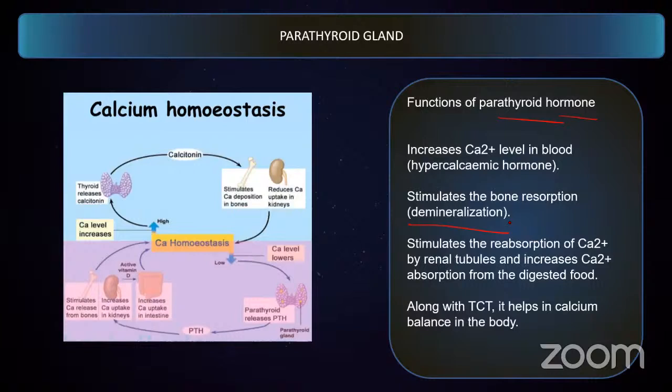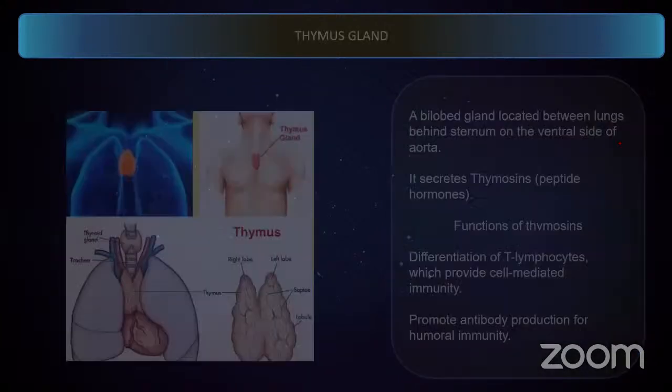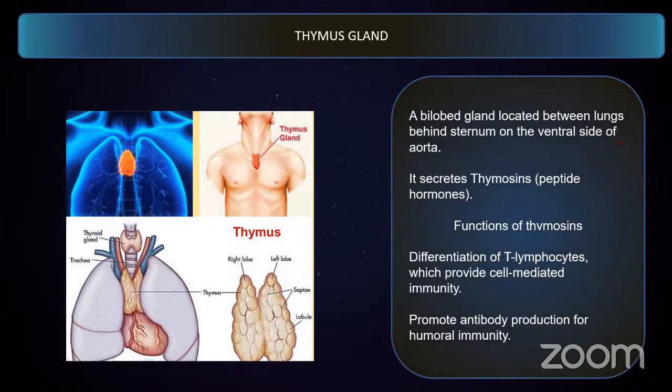Understood? Now what happens? We studied about TCT, right? The TCT hormone from your thyroid gland, and along with the TCT, the parathyroid gland, both of them combine together to maintain the calcium levels in our body. So this is about parathyroid hormone.